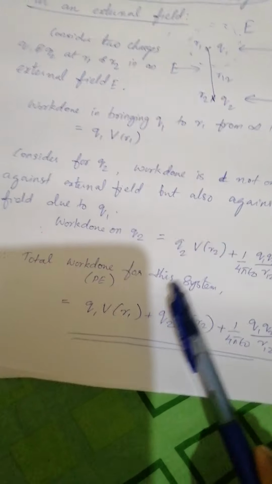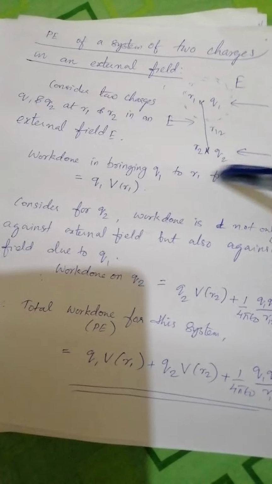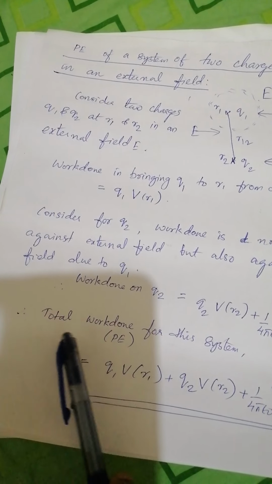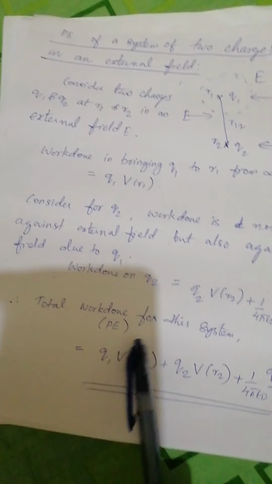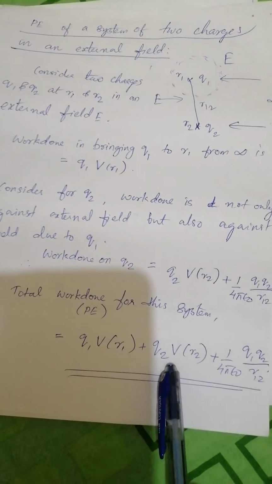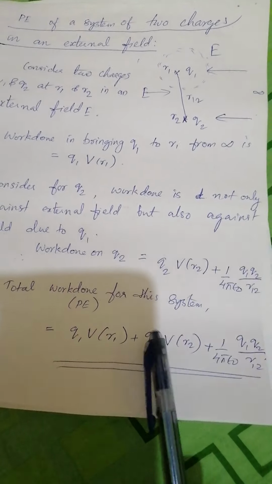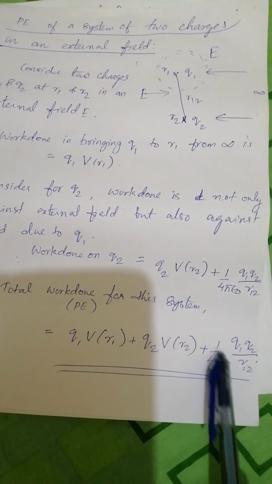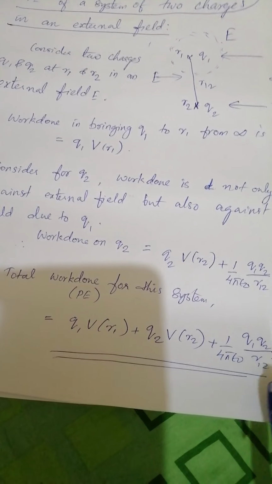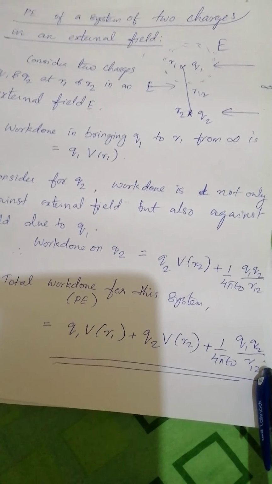So the total work done or potential energy we can write as Q1 V(R1) plus Q2 V(R2) for the second charge plus, between these two, 1 by 4 pi epsilon 0 Q1 Q2 divided by r12.